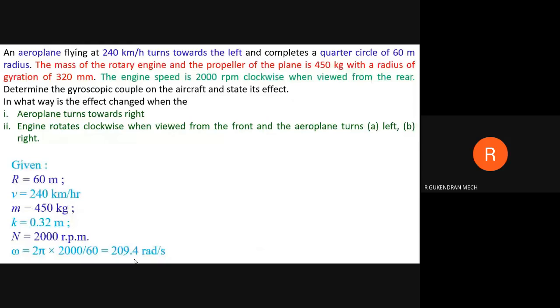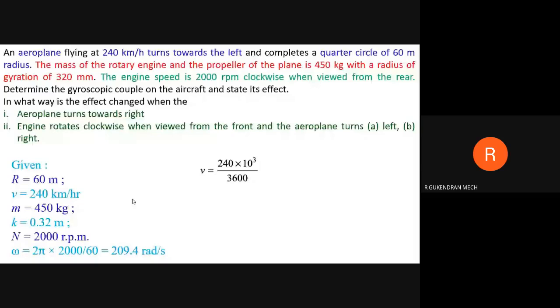Okay, then the velocity, convert this into meter per second. How to convert this into meter per second? By dividing this value by 3600. Okay, so that we'll get 66.6 meter per second. I is equal to m k square. M is equal to 450 kilogram is given, and k is equal to 0.32, so it gives 46.08 kilogram meter square.